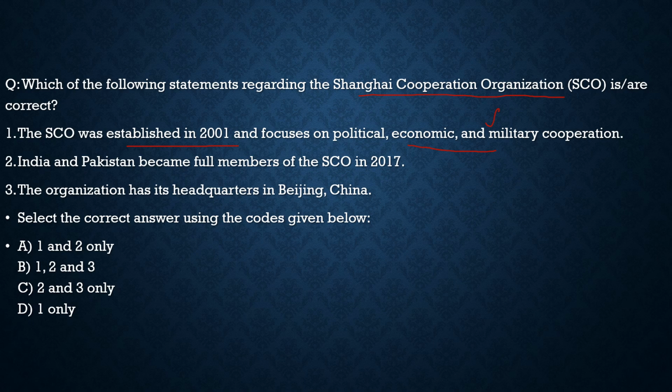Statement 2. India and Pakistan became full members of the Shanghai Cooperation Organization in 2017. 100% correct. And the third statement: the organization has its headquarters in Beijing, China. 100% correct. So with respect to this question, the correct statements are statement 1, statement 2 and statement 3. And from the code given below, the correct code would be option B. With this, let's move to another.